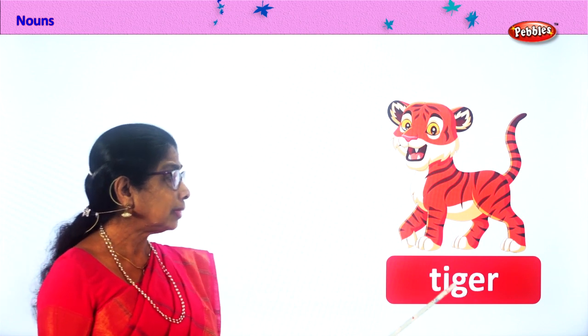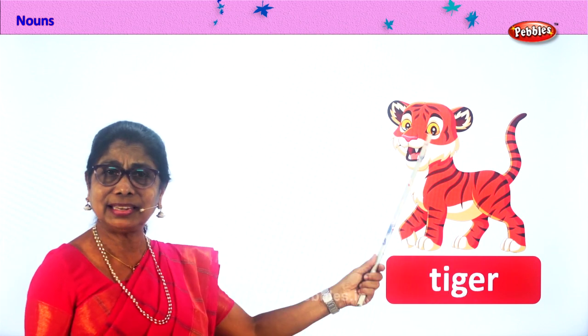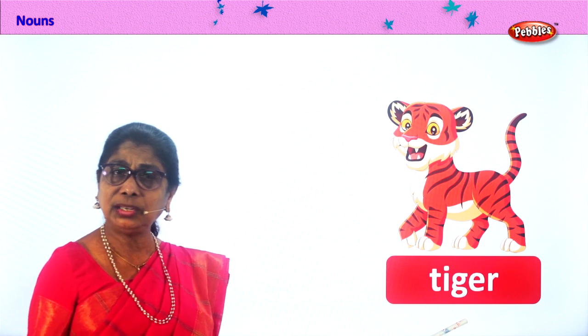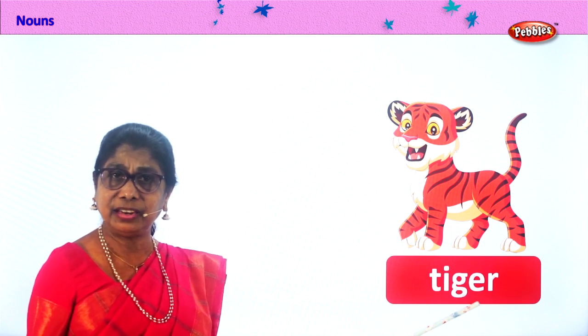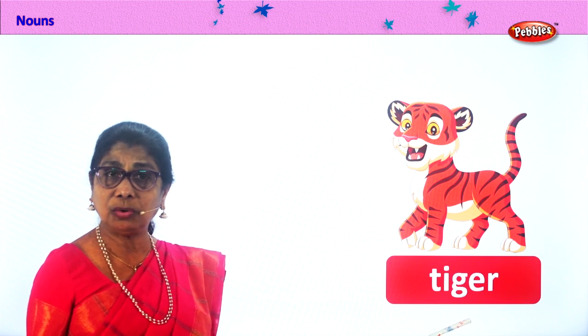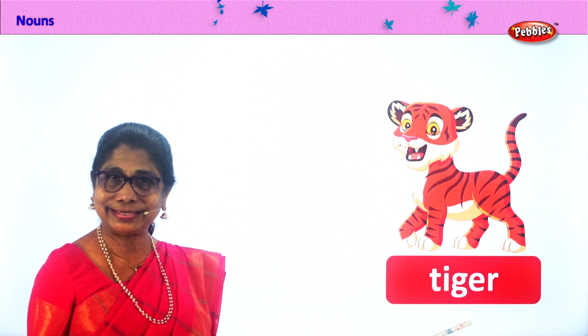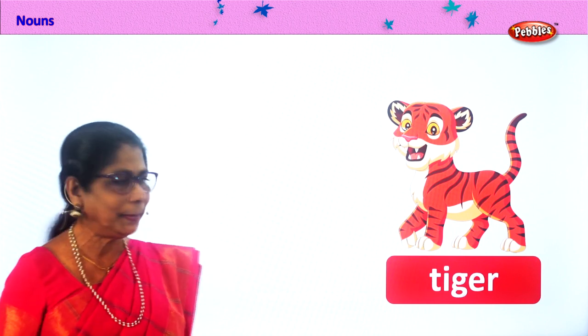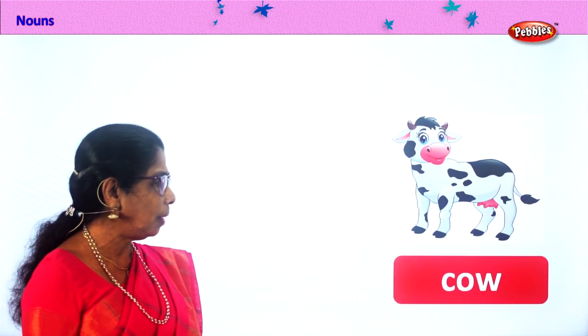Now, tiger is an animal. Tiger, all tigers. Tiger, lion, elephant, all these are common nouns. Zebras, monkeys. Good. So tiger is a common noun.